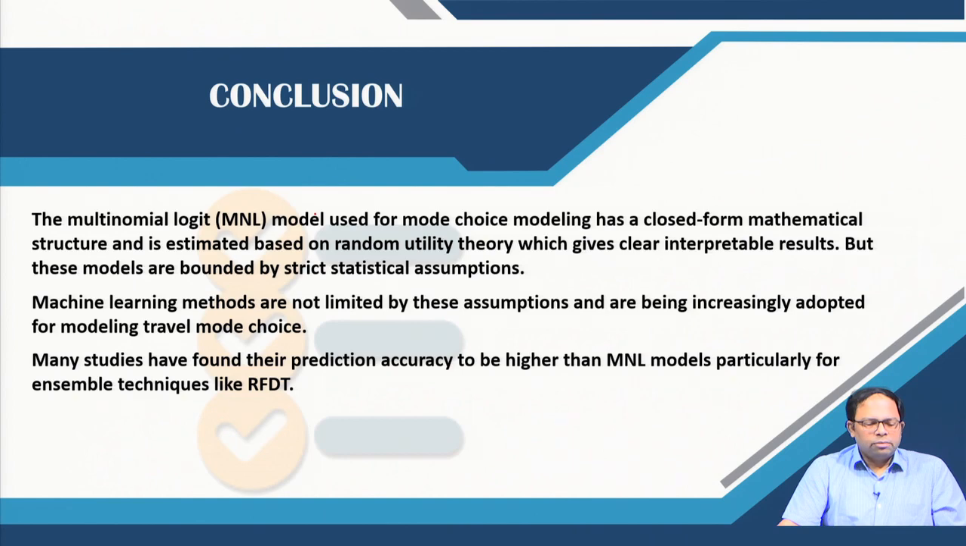To conclude, the multinomial logit model used for mode choice modeling has a closed form mathematical structure and is estimated based on random utility theory, which gives clear interpretable results. But these models are bounded by strict statistical assumptions. Machine learning methods are not limited by these assumptions and are increasingly adopted for modeling travel mode choice. Many studies have found their prediction accuracy to be higher than MNL models, particularly for ensemble techniques like RFDT.